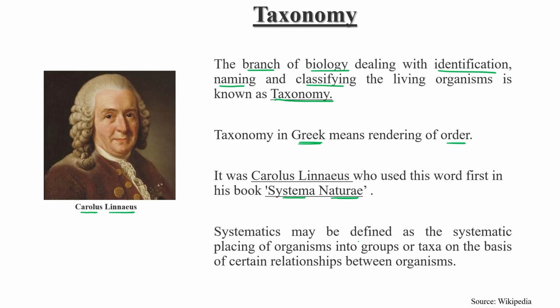It was Carolus Linnaeus who first used the word taxonomy in his book Systema Naturae. Systematics may be defined as the systematic placing of organisms into various groups or taxa on the basis of certain relationships or criteria between the organisms. So systematically, he classified organisms into various taxa, various groups, depending upon the relationships between organisms.